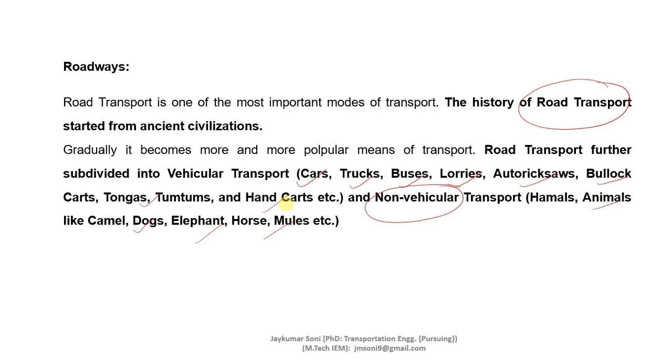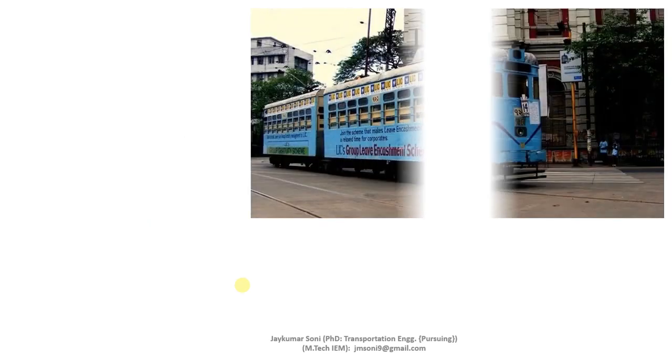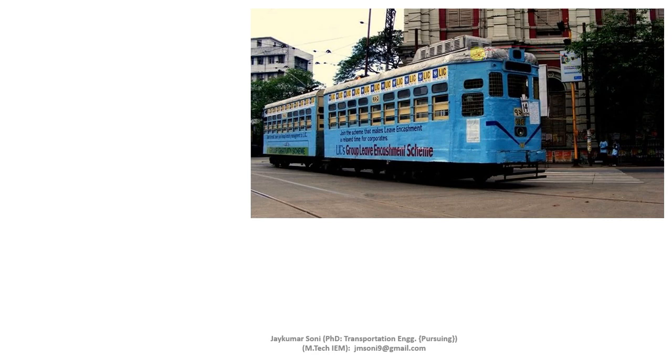Now let us learn about the third criteria, which is tramways. In India, tramways are observed in cities like Kolkata and Bangalore. It is a system in which tracks are provided, and this mode of transport is known as trams.